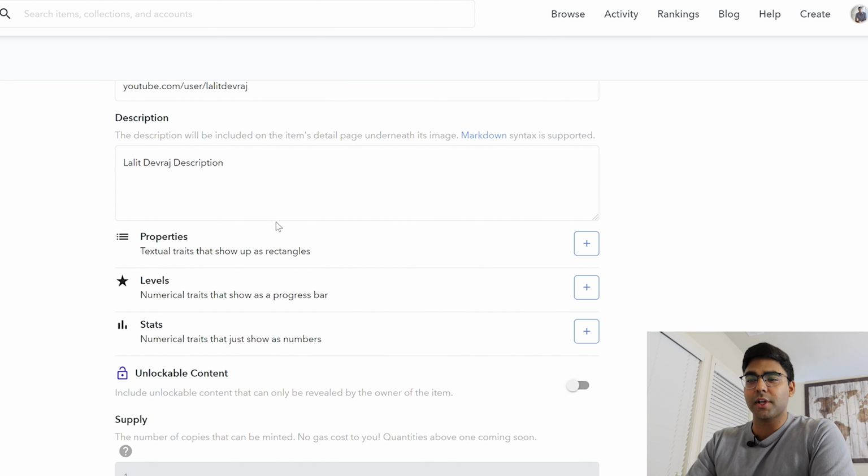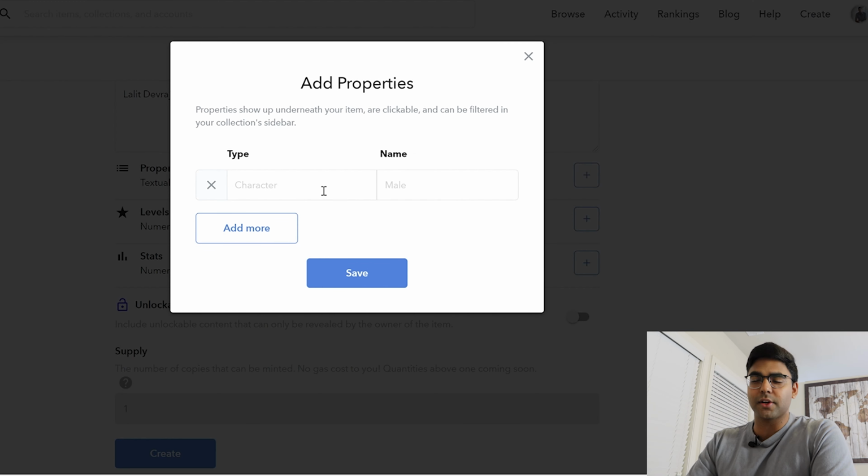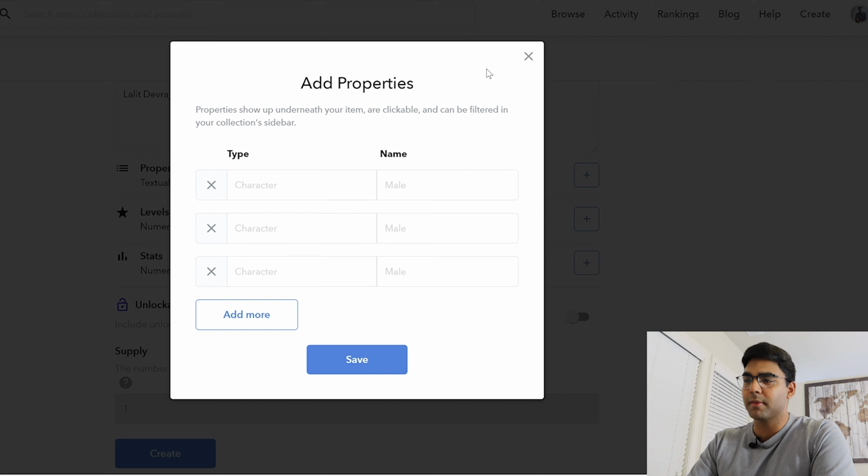And so you can adjust certain types of properties, levels, and stats. So for example, if I press plus on properties, there's certain examples, for example, character and male for type and name over here. And so these are clickable and you can filter in that same collection for others to actually filter down to find exactly what they want from your collection. And so you can add and press save over here. You can also add multiple more properties.